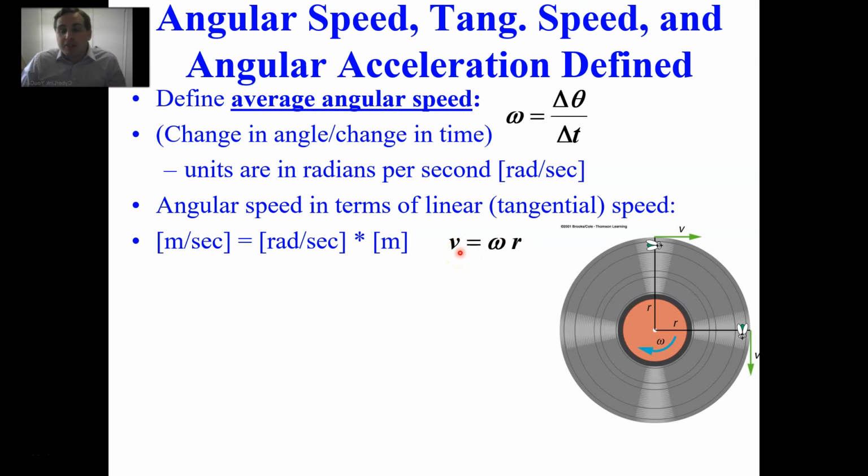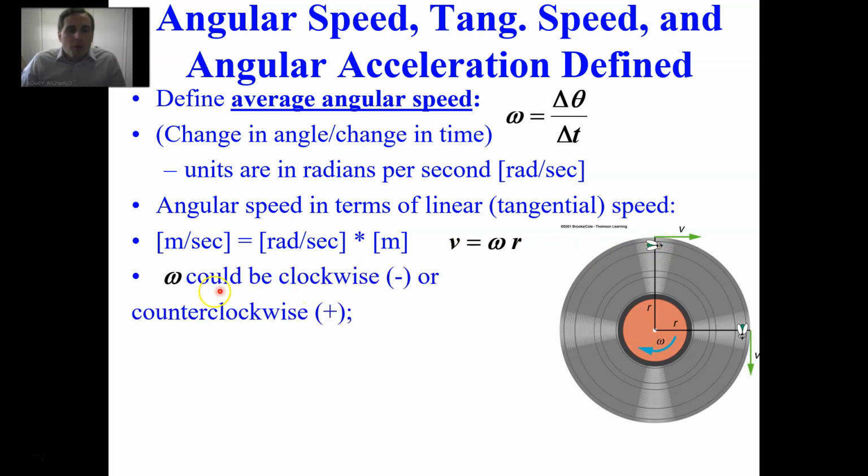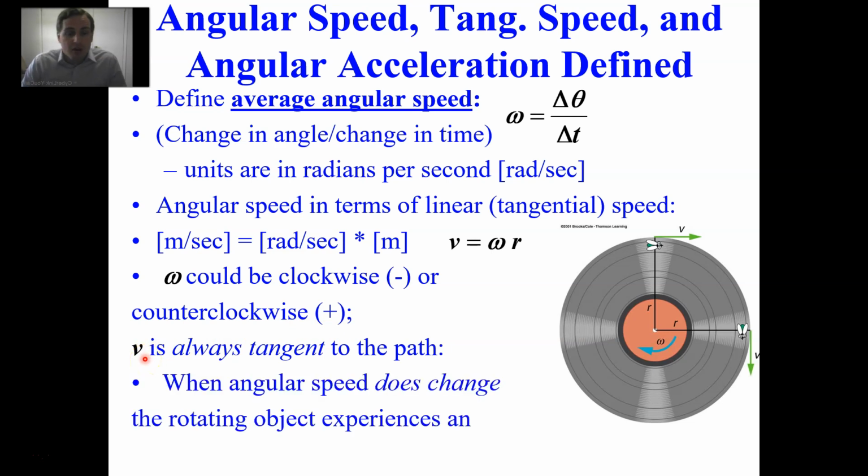Now, by the way, to talk about a linear velocity, we have to choose a specific radius. So omega can either be clockwise, meaning it's negative, like this vinyl record here, which is moving clockwise, so this omega is negative. Or it can be counterclockwise, so omega is positive. The tangential velocity is always tangent to the path.